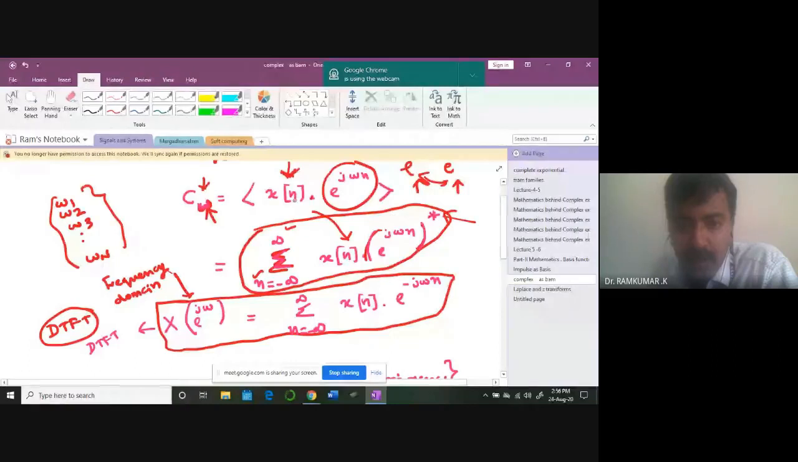and I am taking the inner product with some complex exponential signals with different frequencies like this. Each frequency is more like a basis vector. Then I will be getting some c omega 1, c omega 2, c omega 3 like that, coefficients. They are nothing but inner products. So that will end up in a signal in a domain called the frequency domain.